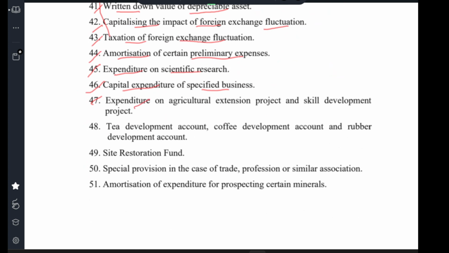Clause 47, expenditure on agriculture extension project and skill development project. Clause 48, tea development account, coffee development account and rubber development account. Clause 49, site restoration fund. Clause 50, special provision for the case of trade, and similar provisions. Clause 51, amortization of expenses in prospecting for certain minerals.